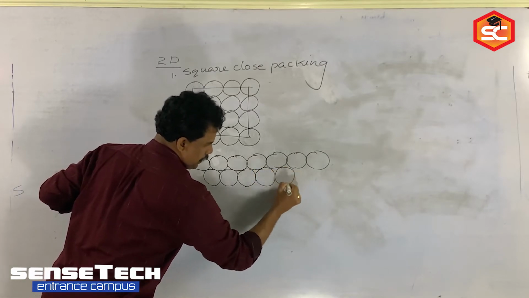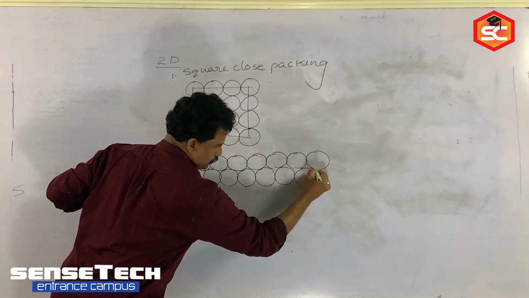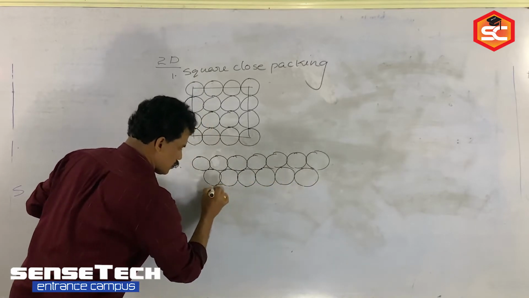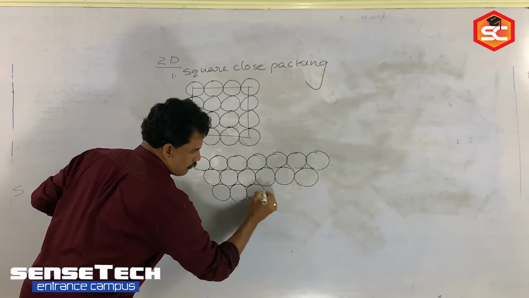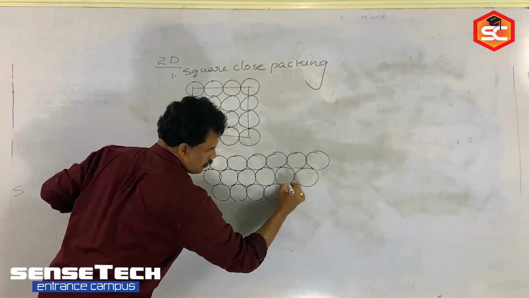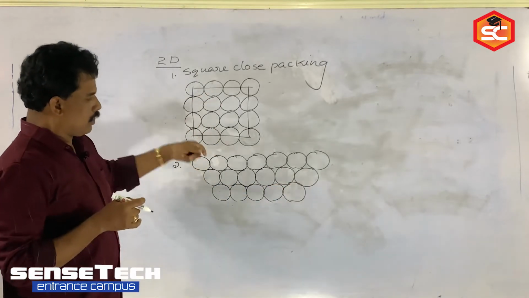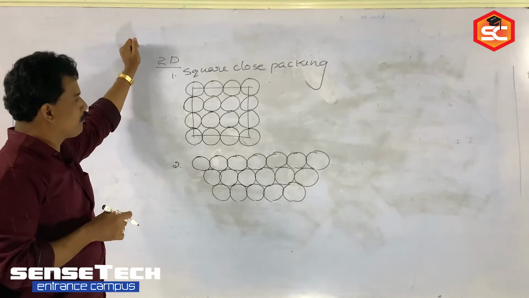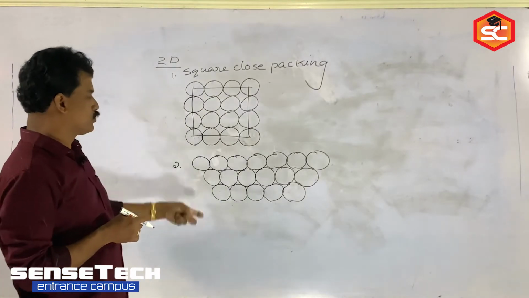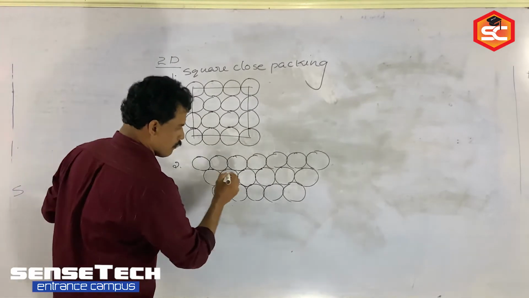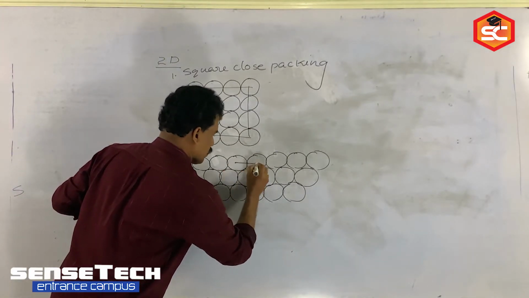So like that we can arrange the particles in two dimensions, one more. In the diffraction we are arranging the next layer. From the figure itself, can you identify which packing is more efficient? Maximum space we can cover by using the second one. So the second one, when you are completing the plane